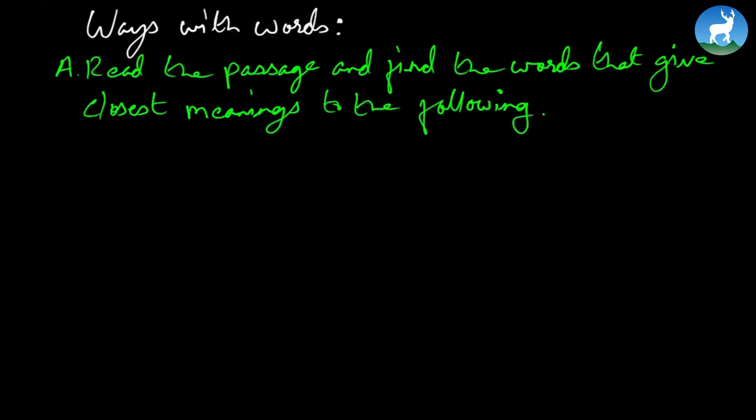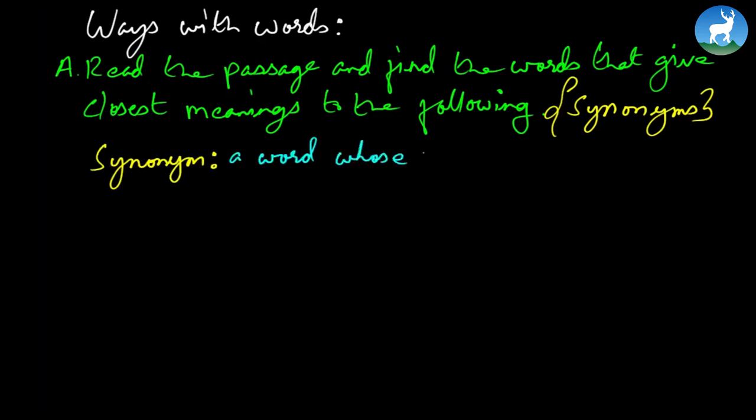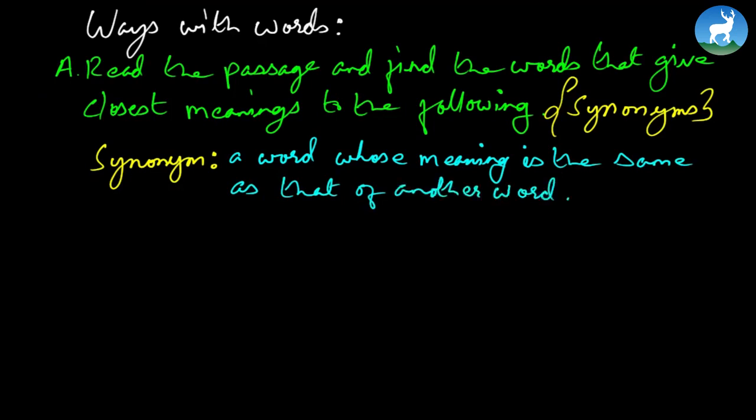Now remember, we did talk about synonyms and antonyms. So this is one of the synonyms we're talking about here. Just to remind you, what is a synonym? A word whose meaning is the same as that of another word. As an example, if the word is happy, its synonym could be glad, joy or delighted.